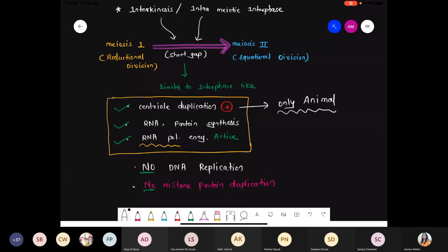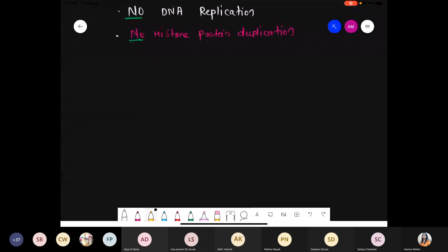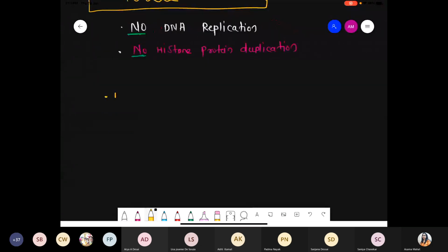Chalo, done? Yeah. So the next part is a very important point, that is karyokinesis 1. Under meiosis 1 we are talking about karyokinesis 1. Under karyokinesis 1 we are talking about prophase 1.